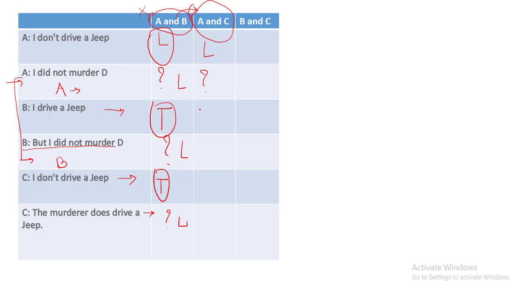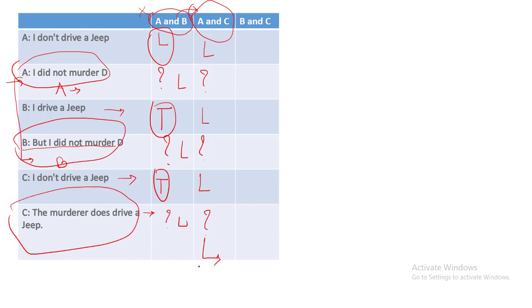Again, B says I drive a jeep. So this is again a lie statement. Now B says I did not murder. So we again don't know anything about the statements. C says I don't drive a jeep. So this is again a lie statement. C says the murderer drives the jeep. We don't know anything about this statement. Who is the murderer? So we don't know anything about these three statements, second, fourth, and sixth statement. But these three statements are lie statements. Now from here on, I can assume, I don't know anything about these three statements. So I can assume, what if A is the murderer, what if B is the murderer, and what if C is the murderer. We can check that.